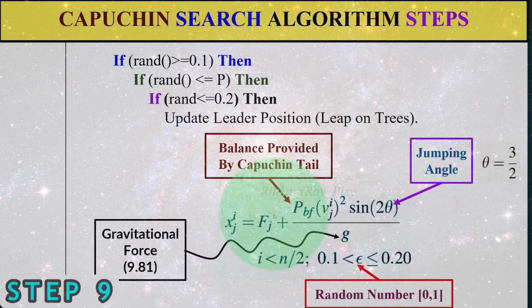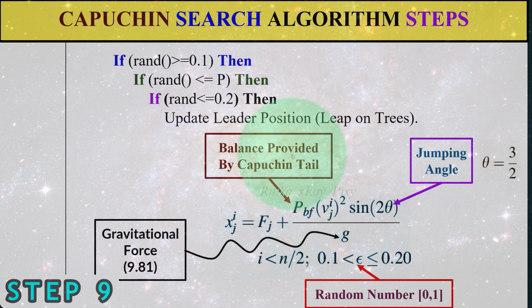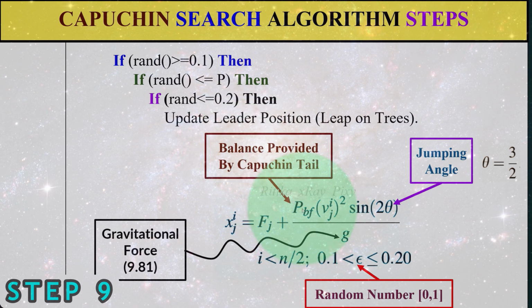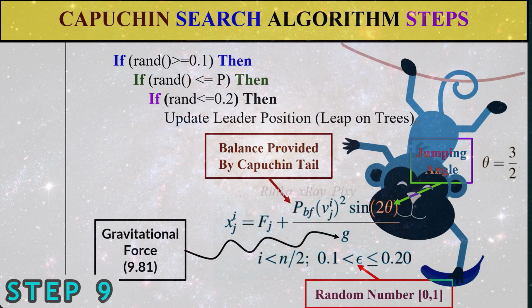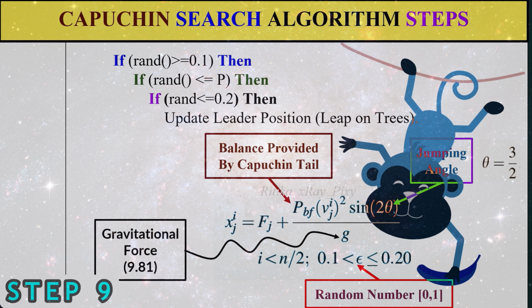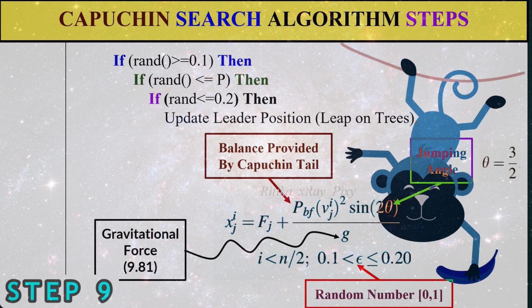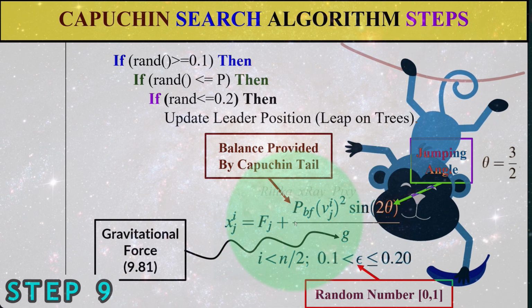Here this is the food source, plus we have this balance parameter, which is used for the balance provided by the Capuchin tail. They use their tails to grasp the tree branches to find food sources on the other side of the branch.